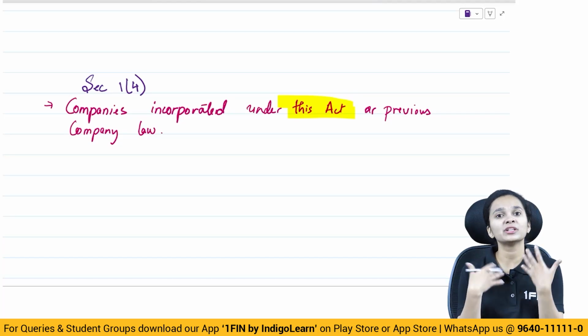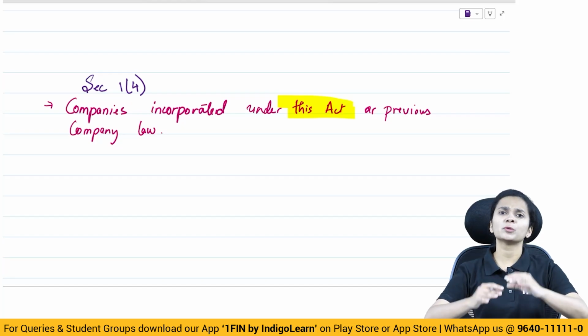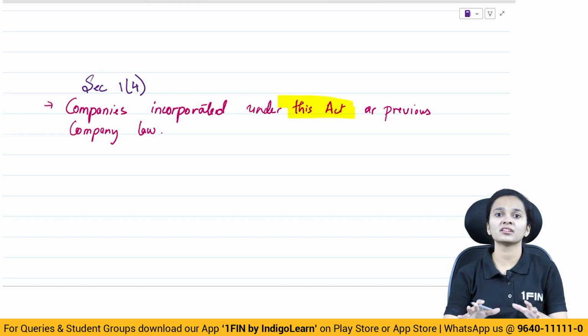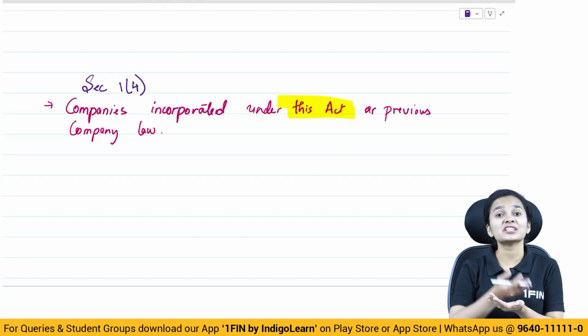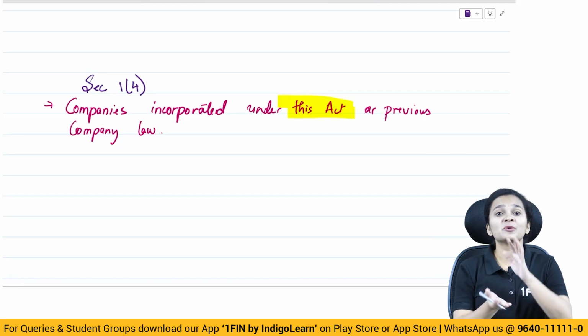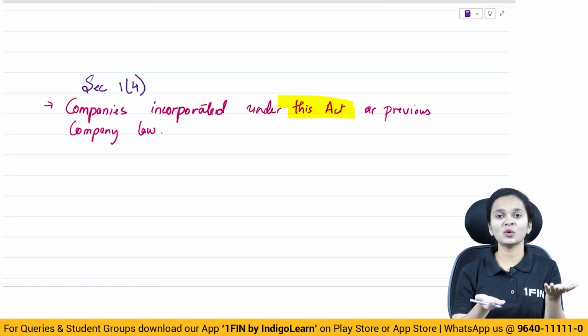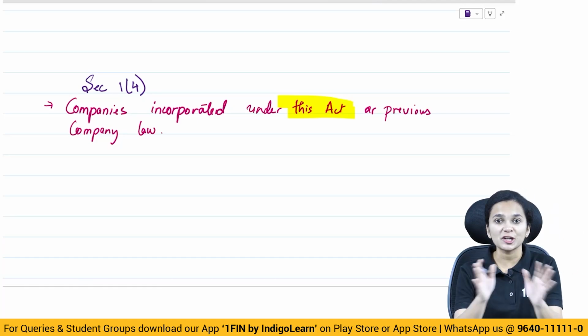See, if we have only one Companies Act in existence and we say that this will be applicable to only the companies which are made under this act, how does it make sense? What will happen to the companies which have already been incorporated? Will they shut themselves down and register themselves again? No, that is a very big problem and it will cause a lot of chaos.